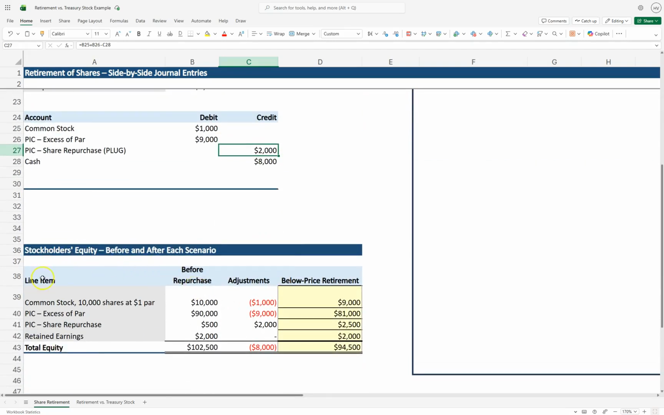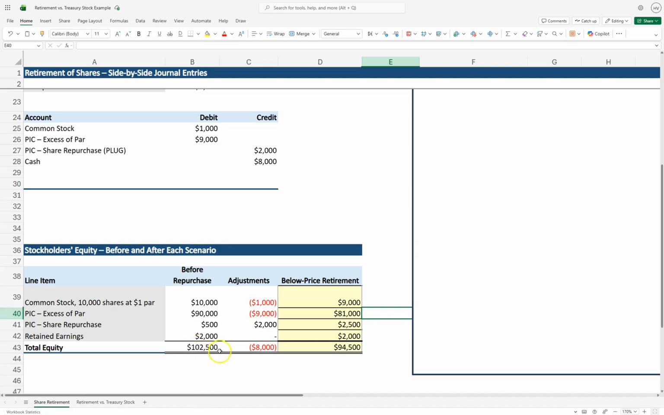Let's look at our stockholders' equity before and after. In this column, the before purchase, we have our stockholders' equity at 102,500. I booked all my adjustments. I reduced my common stock by 1,000, reduced my paid in capital in excess of par by 1,000, and increased my paid in capital share repurchase by 2,000. And so now here on column D, we have all our new balances.